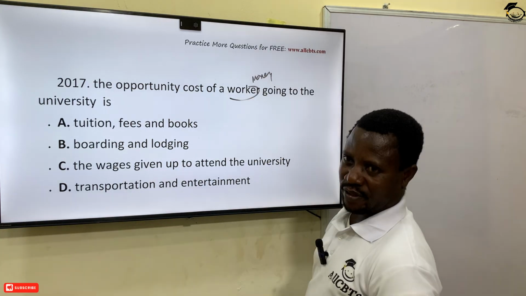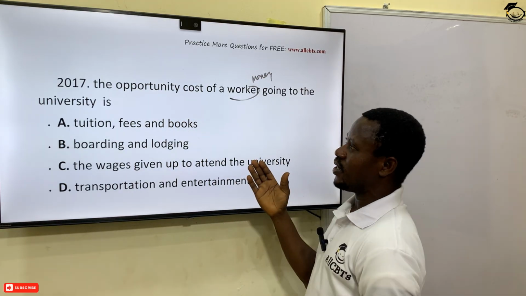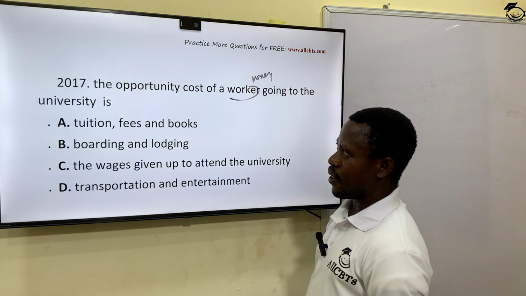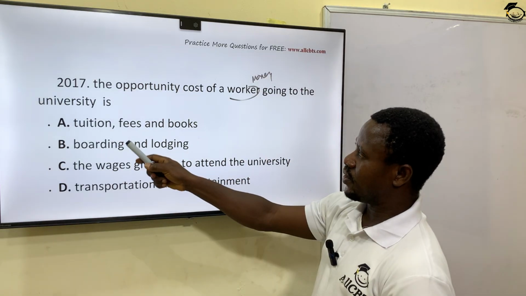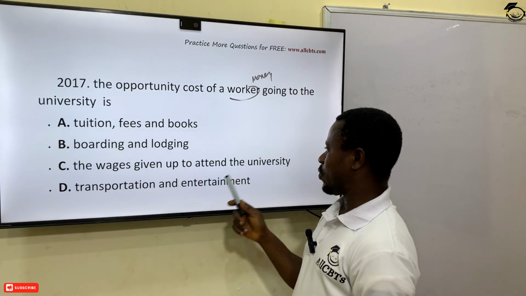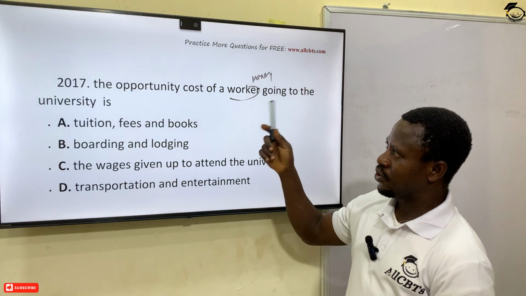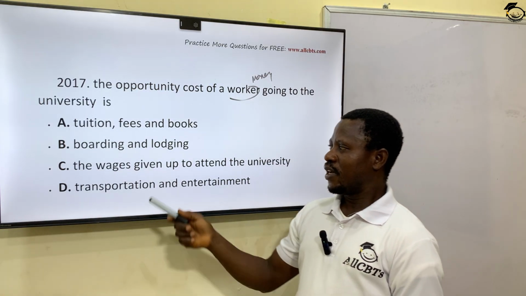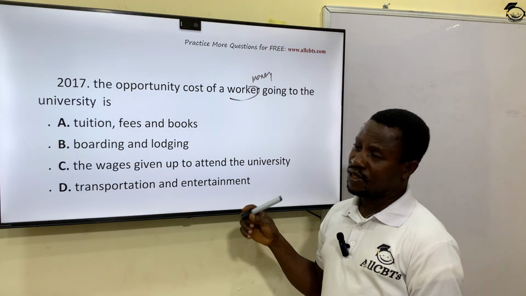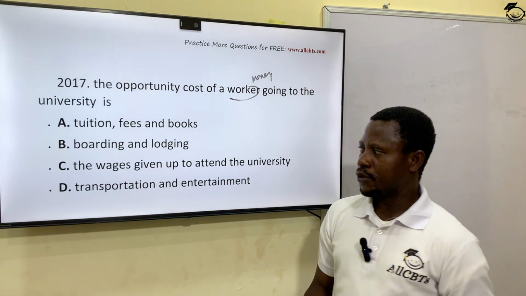If you now stop working and decide to go to school, university, what's the opportunity cost? The choice is now university. The opportunity cost is the work you were doing, which is the money. So going to school involves tuition, fees, books, boarding and lodging, the wages given up to attend university, transportation, and entertainment. The opportunity cost for this man or woman is the wages he or she gave up to attend university. He gave up his salaries, gave up his wages to go to school. That is the opportunity cost.